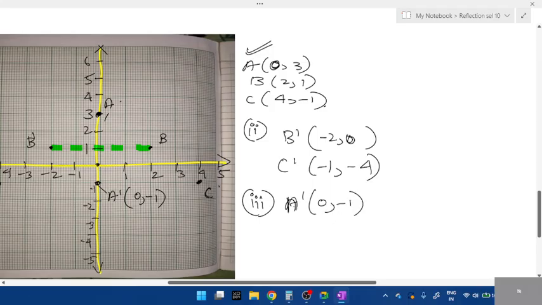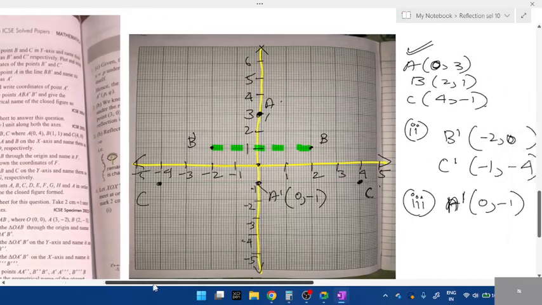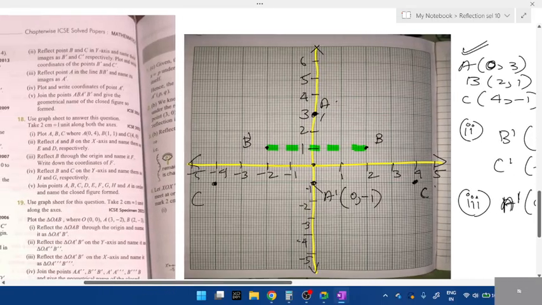One more thing, the name of the image matters, students. They've given the image as A dash. By mistake, if you write A 0 comma minus 1, again they'll reduce marks. Okay, keep that in mind. Whatever object image value they have given, that is what you have to take, A dash. Join the points A, B, A dash. See, you can't randomly take some values like this and plot it like this. You should go as per what they have given.